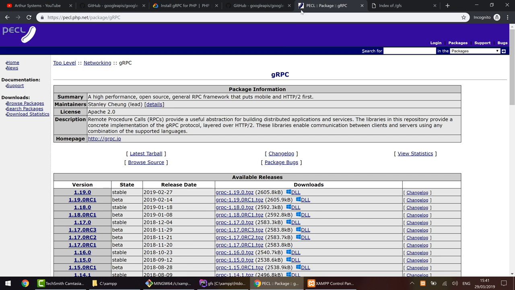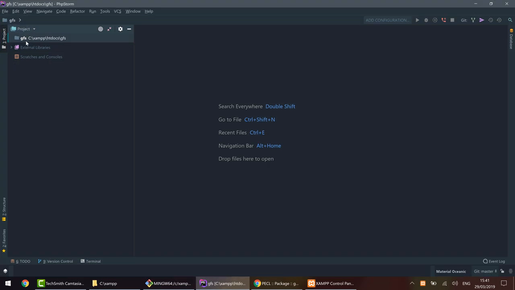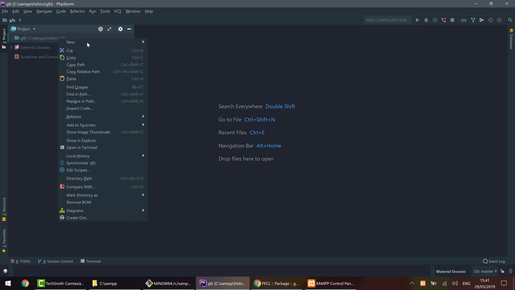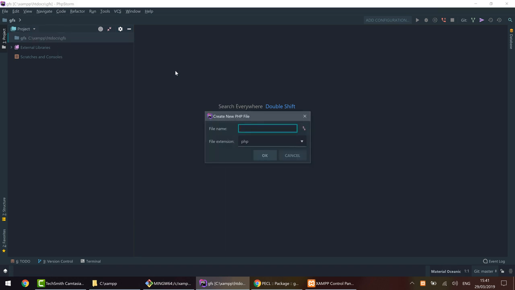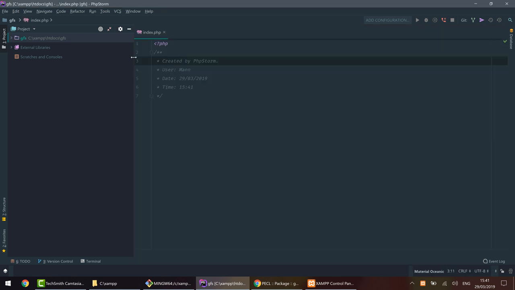So first of all, I need to understand which environment I have. I mean, which PHP version I have, which extensions I have, and which options are enabled or disabled on my machine. To do so, I need to create a new project, which is already done in my IDE, and I need to create a new PHP file. So just one click here, and simply index.php, and here I will use the PHP built-in function phpinfo.